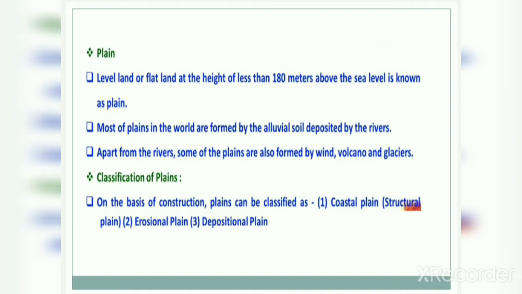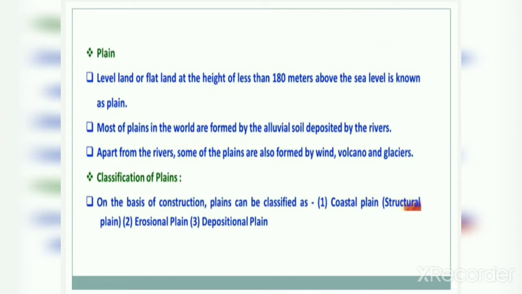Most of the plains in the world are formed by the alluvial soil deposited by the rivers while flowing. Apart from the rivers, some of the plains are also formed by wind, volcano and glaciers.